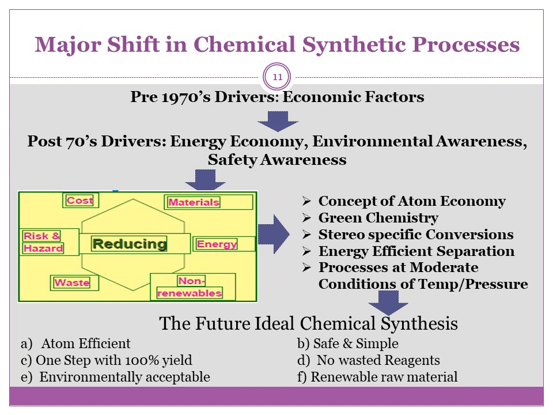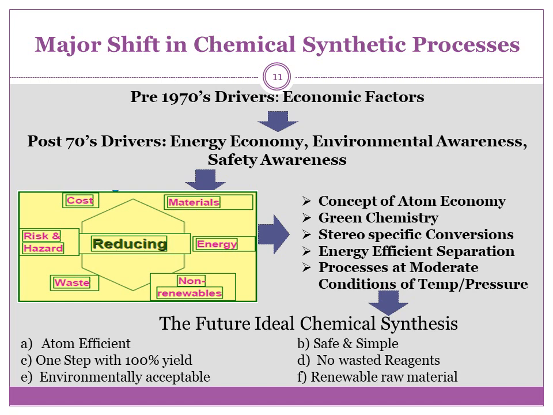There has been a major paradigm shift in the chemical synthetic processes from the 70s to now. Before the 70s, the major driver for chemical production was only economic factors. So profitability was the major factor driving chemical synthesis.